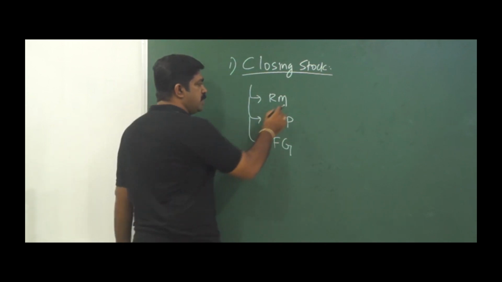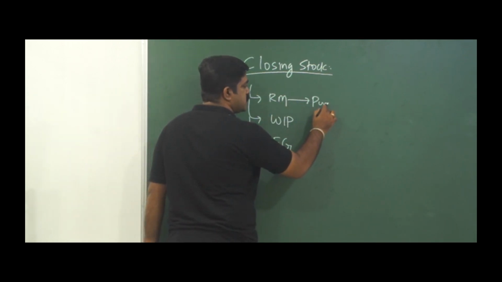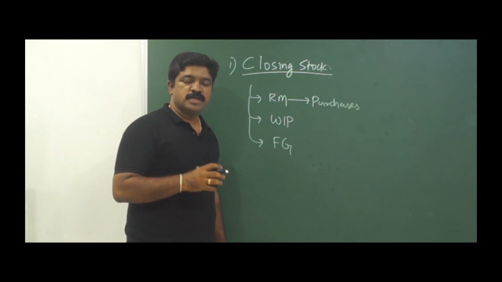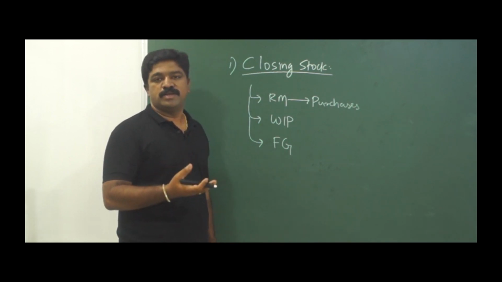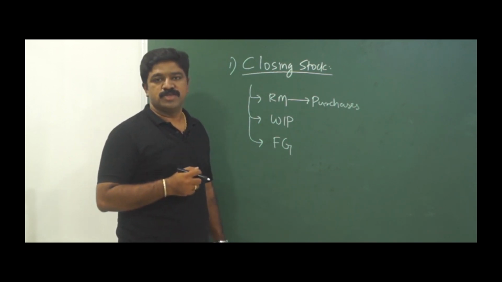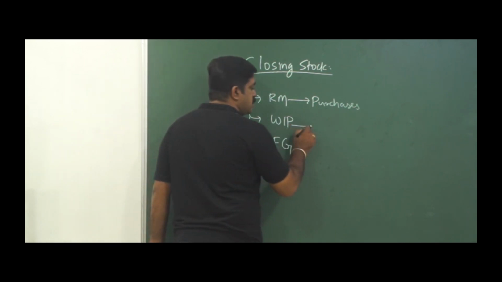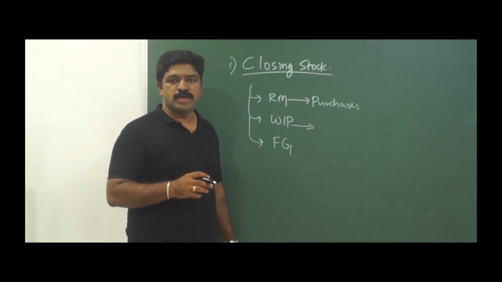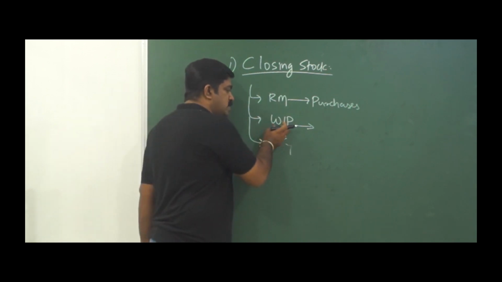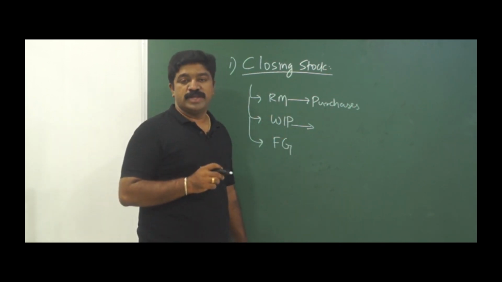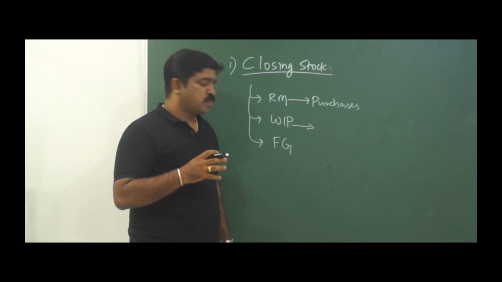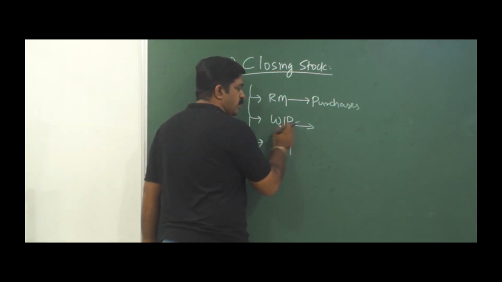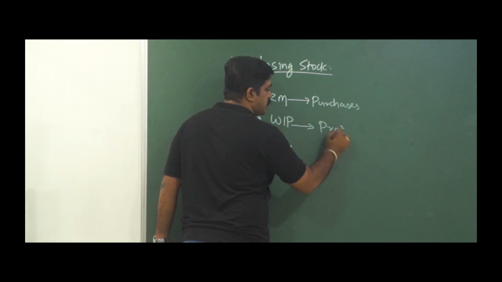See, this raw material is basically included in purchases. We have already accounted for this raw material in purchases, but this raw material is not yet consumed, it is still lying unconsumed. This work in progress, this means already we have spent on production cost, but to the extent of work in progress, it is still in various stages. It means whatever you are saying as your total production cost, some portion is still in progress. So this is related to your production cost.